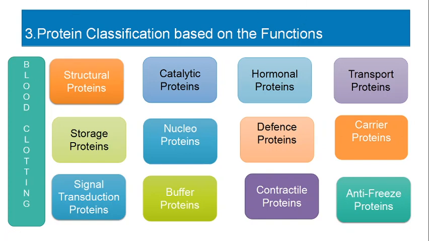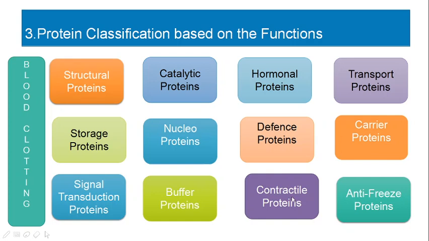They are classified as storage proteins, catalytic proteins, hormonal proteins, transport proteins, structural proteins, signal transduction proteins, blood clotting proteins, nucleoproteins, buffer proteins, defense proteins, contractile proteins, carrier proteins and antifreeze proteins. Proteins have many functions, and based on their functions they are classified. All the fibrous proteins like keratin, elastin, collagen, which have a structural role, come under the category of structural proteins. Then catalytic: all the enzymes, except ribozymes, are protein in nature.